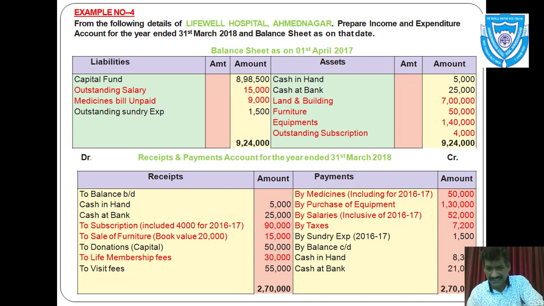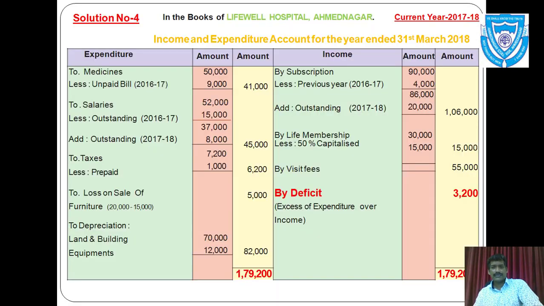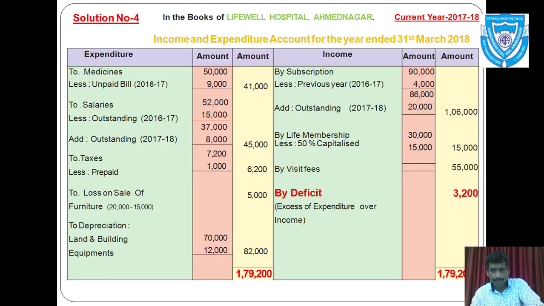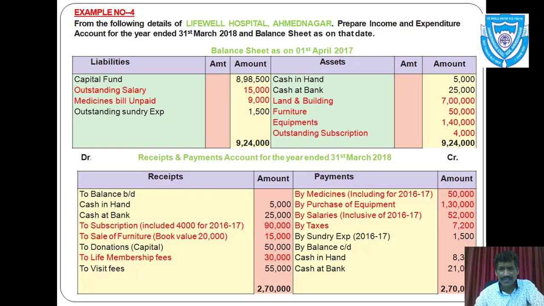Cash in hand, you can see on payment side, cash in hand rupees 8,300 and cash at bank rupees 21,000. You can see on asset side, cash in hand 8,300 and cash at bank rupees 21,000. Then land and building rupees 7 lakh. You just check out the asset side in the example.